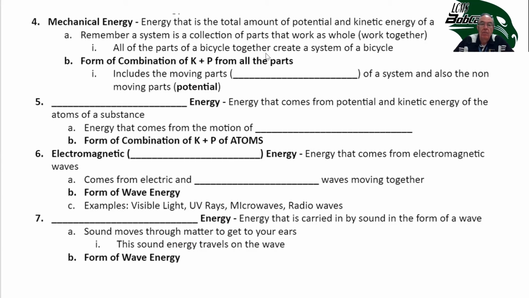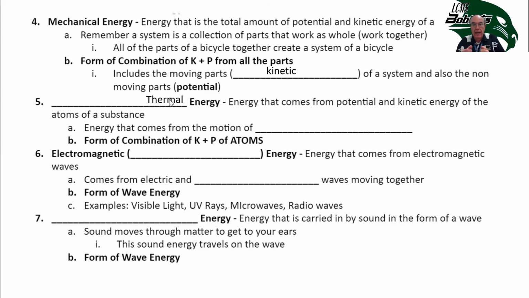Like I put in here, all the parts of a bicycle create a system of the bicycle. It includes the moving parts, which is the kinetic energy of the system, and also the non-moving parts, which is the potential. Thermal energy comes from the potential and kinetic energy of the atoms and molecules of a